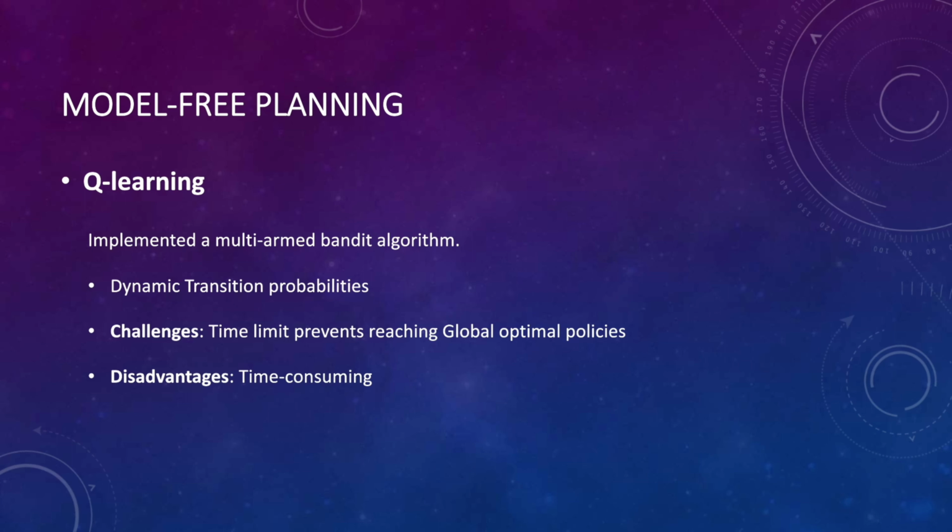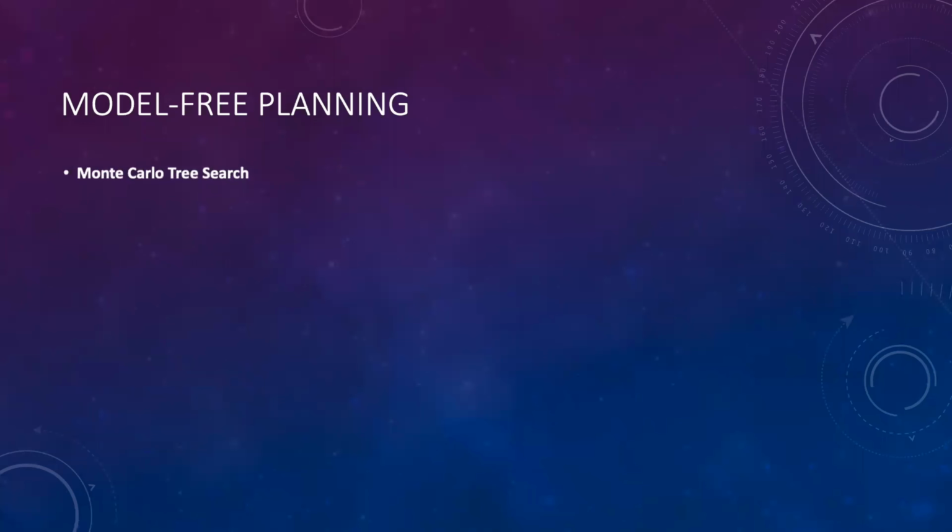Compared to value iteration, we implemented a multi-armed bandit algorithm in Q-learning to decide which state action pair to take during the training of the transition probabilities. The biggest challenge that we faced is that it's very unlikely to reach global optimum policies because of the 1 second think time limit given in the project, as all online learning is really time consuming.